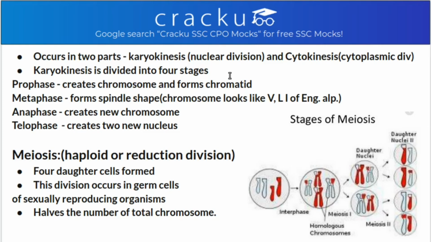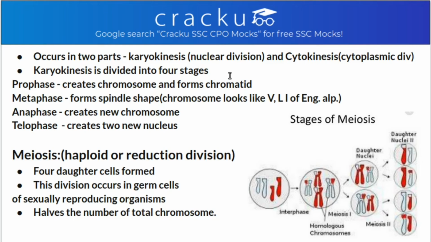Then comes the anaphase. In anaphase, new chromosomes are created, and half of the chromosomes move toward the north pole and the other half toward the south pole. And even here you can see the chromosomes form V and L shapes of the English alphabet. Now comes the telophase. This is the last phase of karyokinesis. Here, 2 new nuclei are created as both the chromosomes move to opposite poles, and the nucleolus reappears in this phase. Now comes the meiosis.